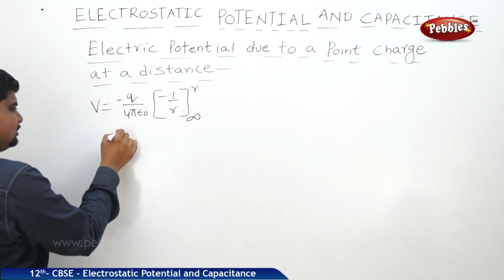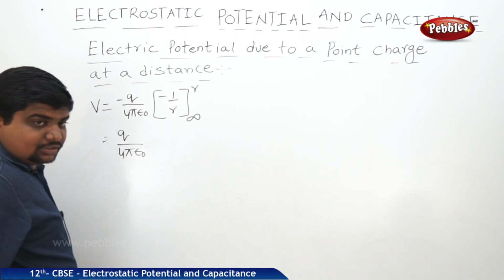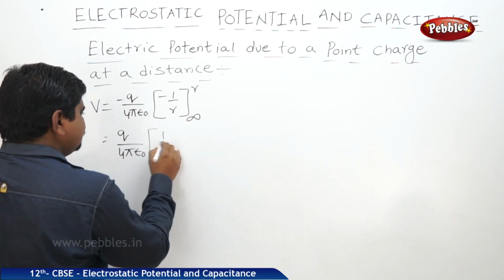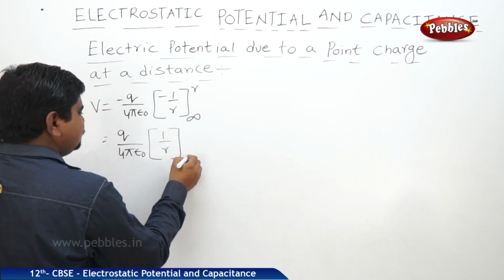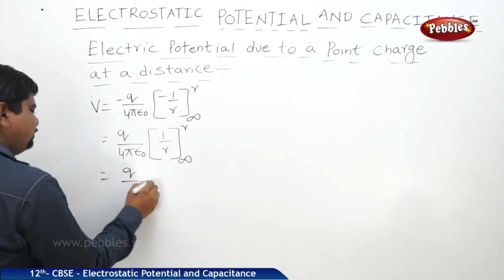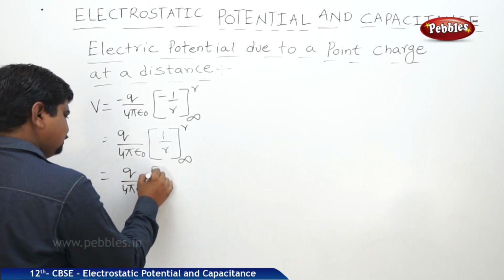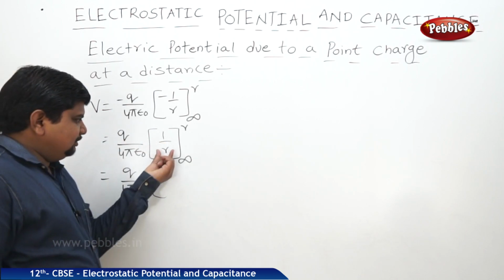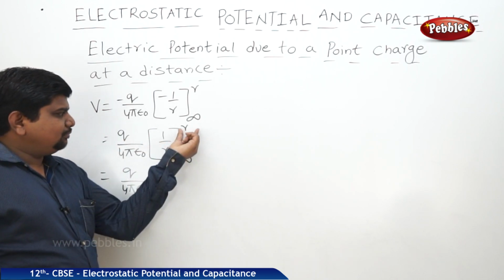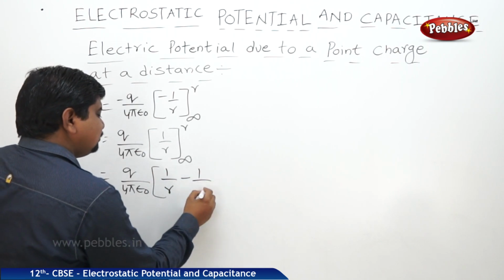Minus into minus plus, q by 4 pi epsilon naught into 1 by r from infinity to r. Therefore, q by 4 pi epsilon naught into, within the limits r, we should apply the upper limit minus lower limit, 1 by r minus 1 by infinity.